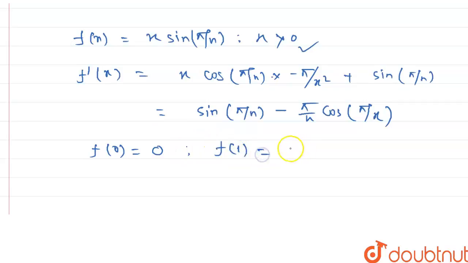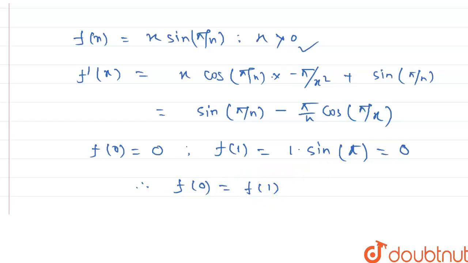f of 1 means 1 into sine pi by 1, because the nature of the function for x greater than 0 equals x sine pi by x. Since 1 is greater than 0, if we put 1, then we can easily calculate the value of f of x. So f of 1 means 1 into sine pi by 1, that is sine pi, which equals 0, so 1 into 0 means 0. Therefore, we clearly see that f of 0 equals f of 1.